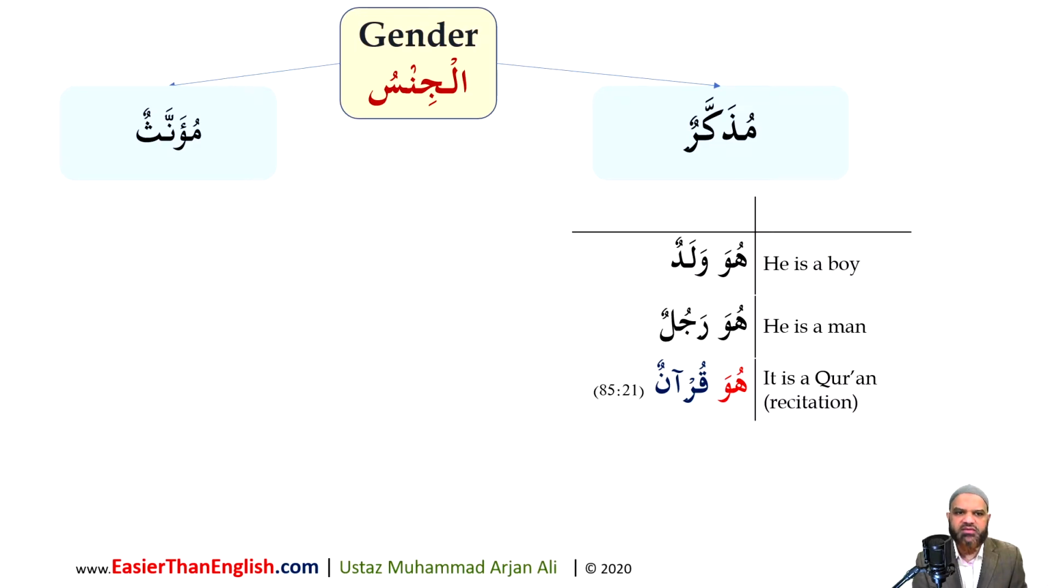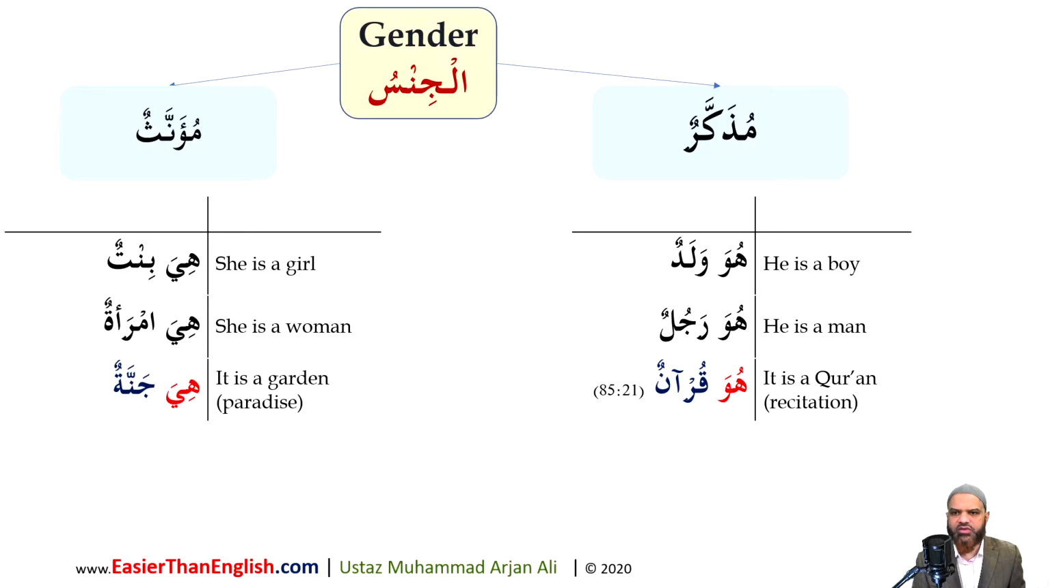So here are some examples. We have huwa waladun, he is a boy. Huwa rajulun, he is a man. The same word huwa I'm using with the Quran. I'm saying, for example, huwa Qur'anun, it is a Quran. So I have to use the word huwa even for words that are not naturally masculine.